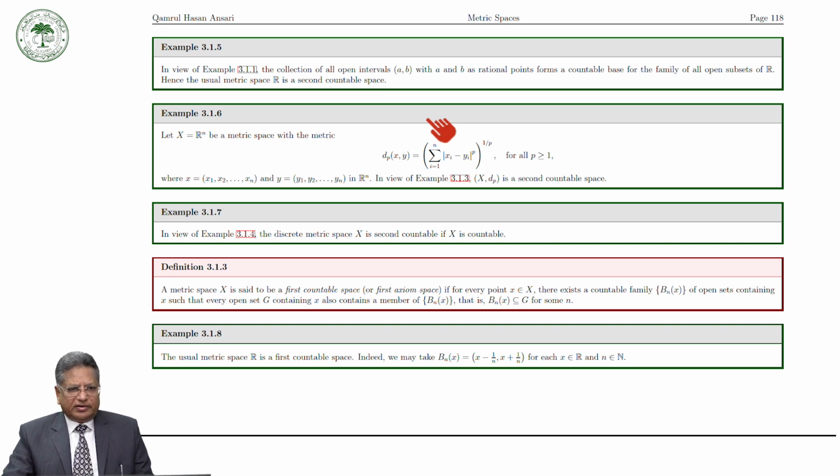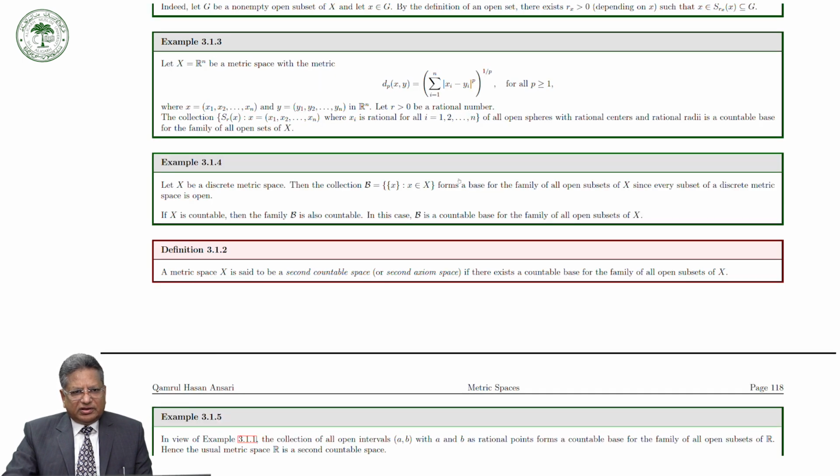Now consider X equal to R^n, a metric space with respect to this metric. Then we have seen in the previous example that this collection of open balls with center at x and radius r, where r is rational and x is rational, forms a countable base for the metric space R^n.